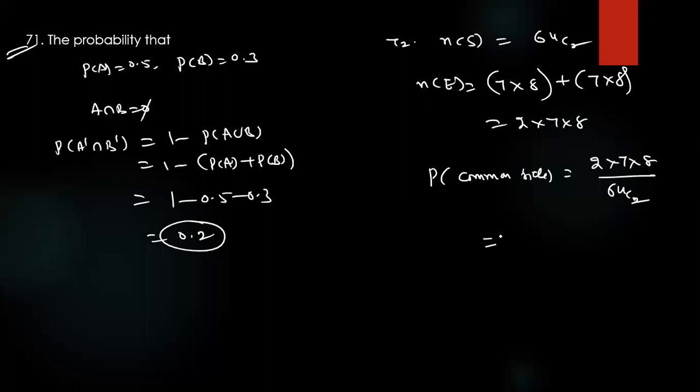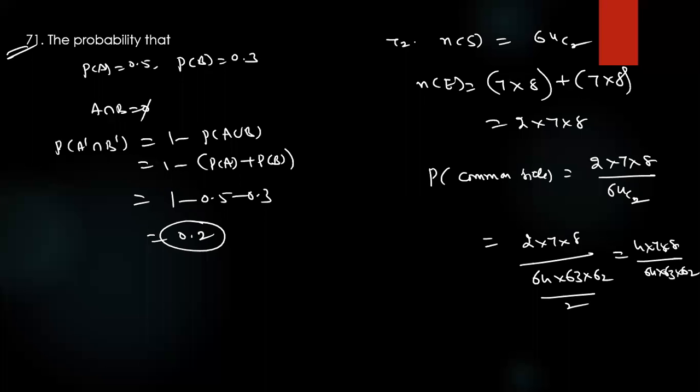How much is coming? Anyone? 2 into 7 into 8 by 64C2, which means 64 into 63 by 2. Anyone? 4 into 7 into 8 by 64 into 63. Is any term cancelling or not?